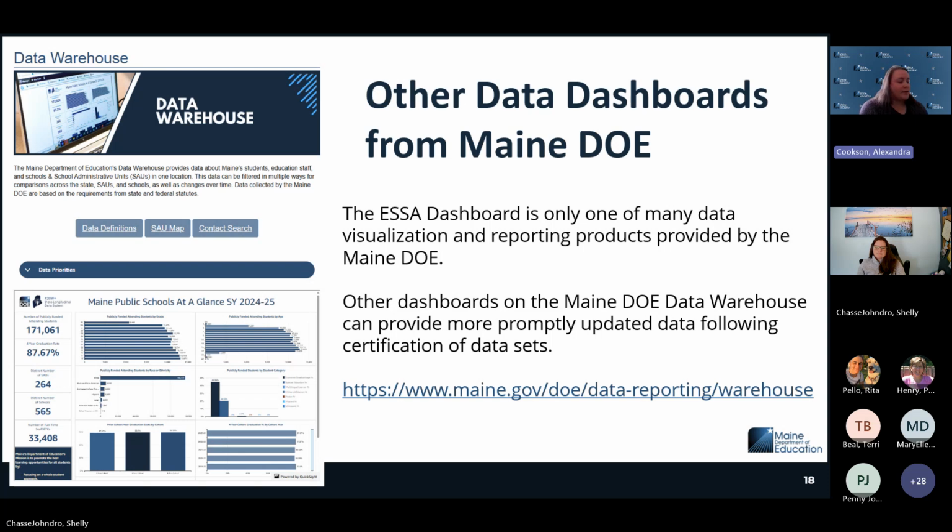The ESSA data visualizations that we've been developing include the enrollment data, graduation, multilingual learner, military affiliation, staff data, as well as school and SAU data, and graduation, if I didn't say that one either. Those have all become visualizations that you can utilize, and they're based off the most recent collection. Once a collection closes, we strive to have these available within 60 days of the report closing. So we do try to keep it rather up to date.